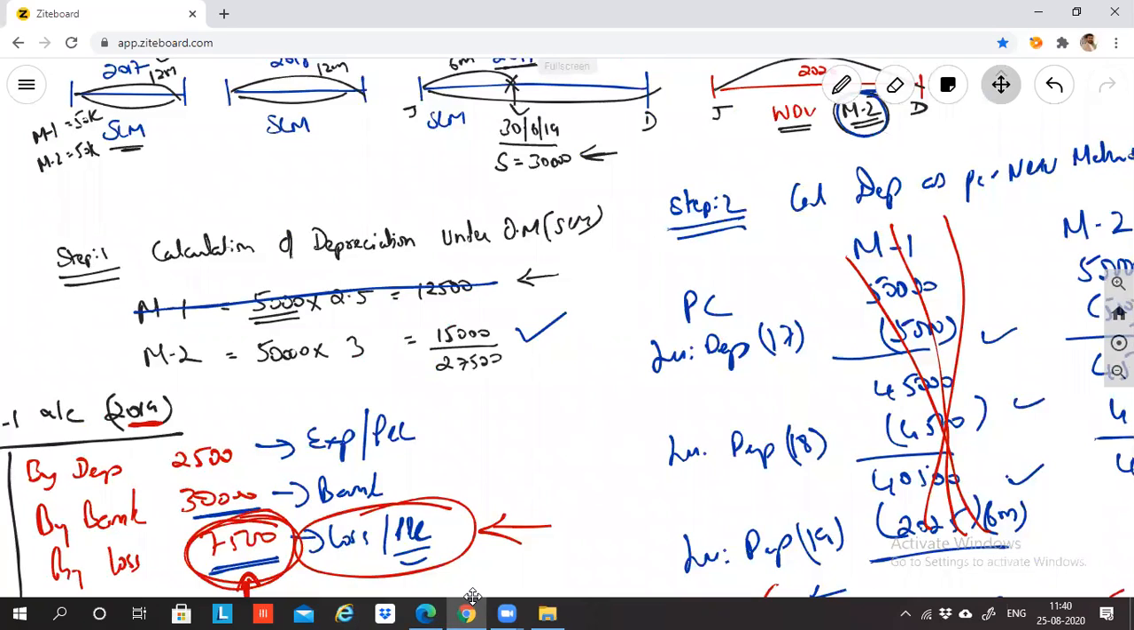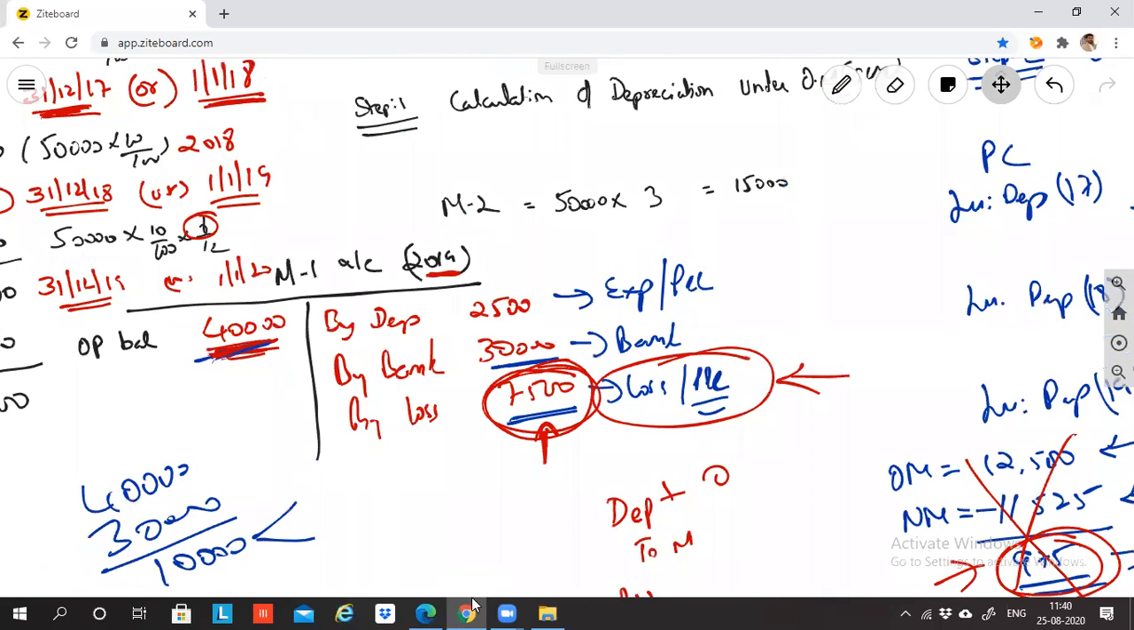So what will I do now? Nothing. For M2, as per the old method, what is the depreciation? 15,000. Am I right? All of you. Yes, sir. So M1 I'm removing. M1 completely removed. I'm removing this so that there will be no confusion.